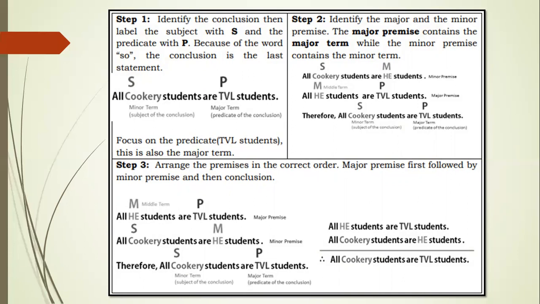And step 3, arrange the premises in the correct order. Major premise first, followed by minor premise, and then conclusion. All HE students are TVL students, which is the major premise. All cookery students are HE students, which is the minor premise. Therefore, all cookery students are TVL students, which is the conclusion.